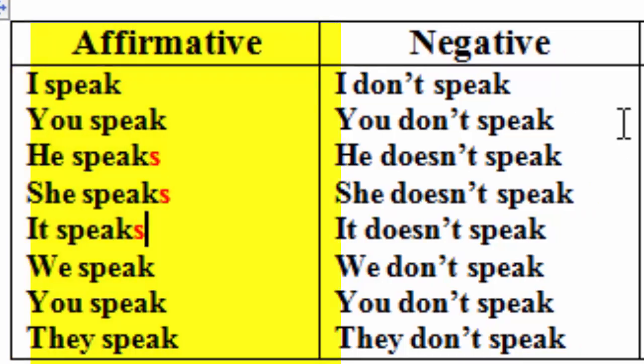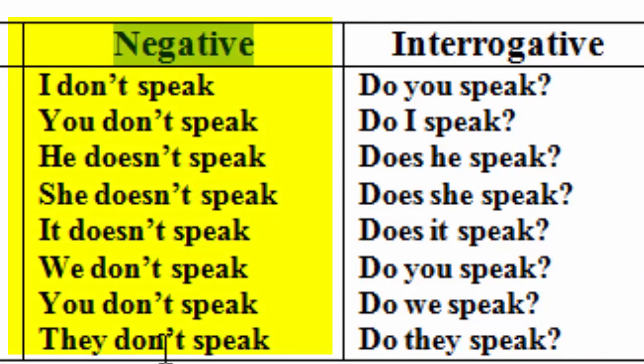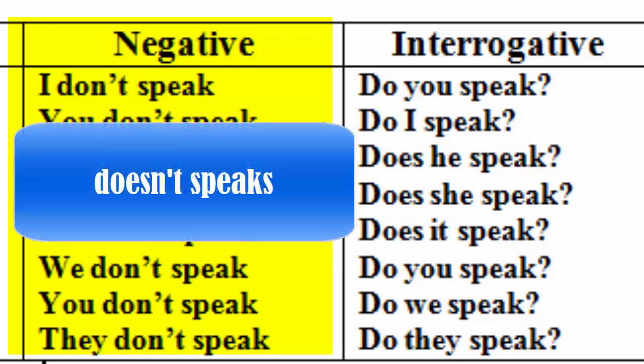The second form, negative form. I don't speak. You don't speak. He doesn't speak. She doesn't speak. It doesn't speak. We don't speak. You don't speak. They don't speak. Here when we talk about negative, we start with don't or doesn't. Again, in the third person singular we have doesn't. We add es to the verb do: do, does, doesn't. So we don't add s to the verb speak.